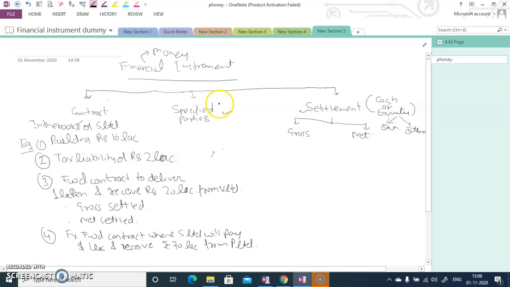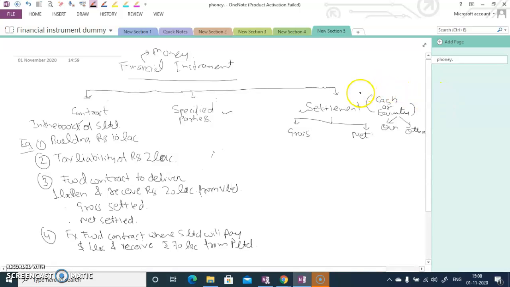Then the second condition is that the contract should be between 2 specified parties. If the parties are not specified, then it's not a financial instrument. Like suppose I have given a guarantee that those who have a loss because of the earthquake can collect the money from me. Here the party who has suffered or will be suffering the loss is not specified, so it will not be a financial instrument. But if the party is specified with whom I have entered, then this condition will be satisfied.